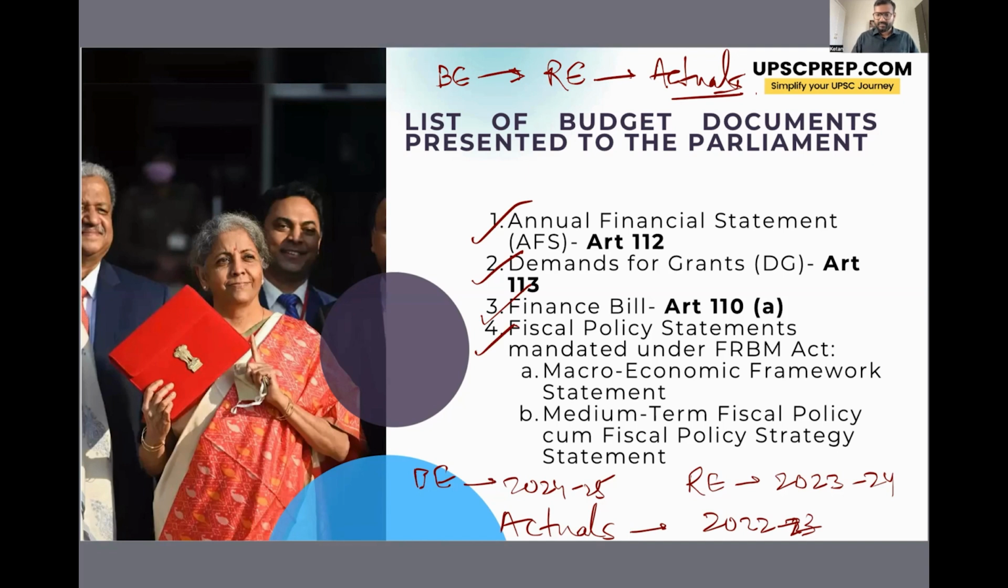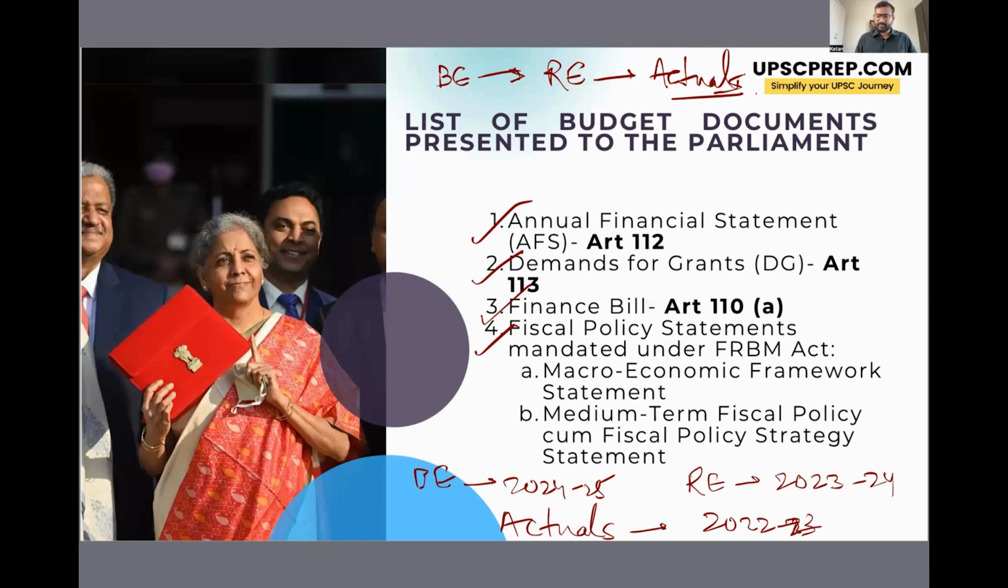Then there is a list of documents mandated by the FRBM Act. Now, the FRBM Act was enacted in 2003 to ensure fiscal discipline by the government. Because what happens is sometimes the government may get carried away, would like to enact some populist measures that will really mess up the fiscal discipline of the country. So that is not required. So this FRBM Act was enacted to ensure fiscal discipline so that there is prudent management of the public finances.